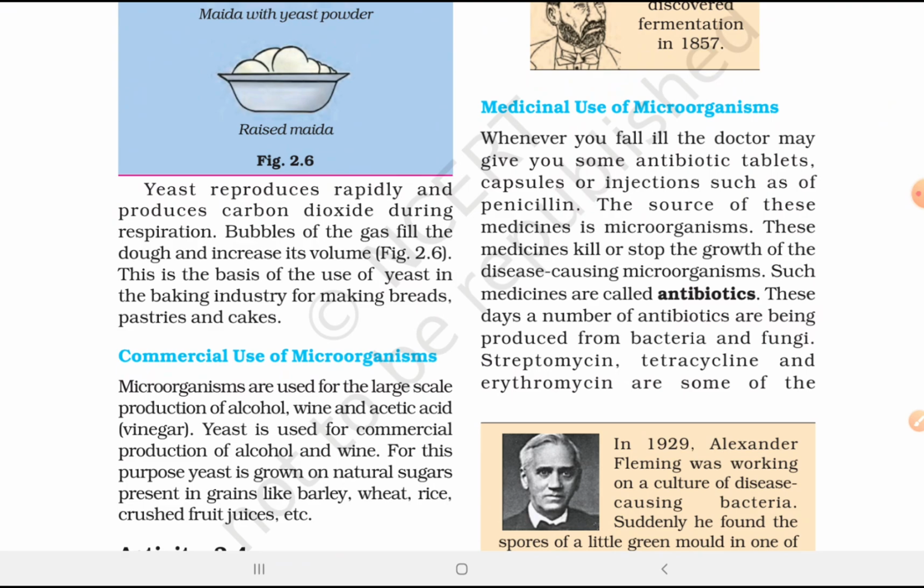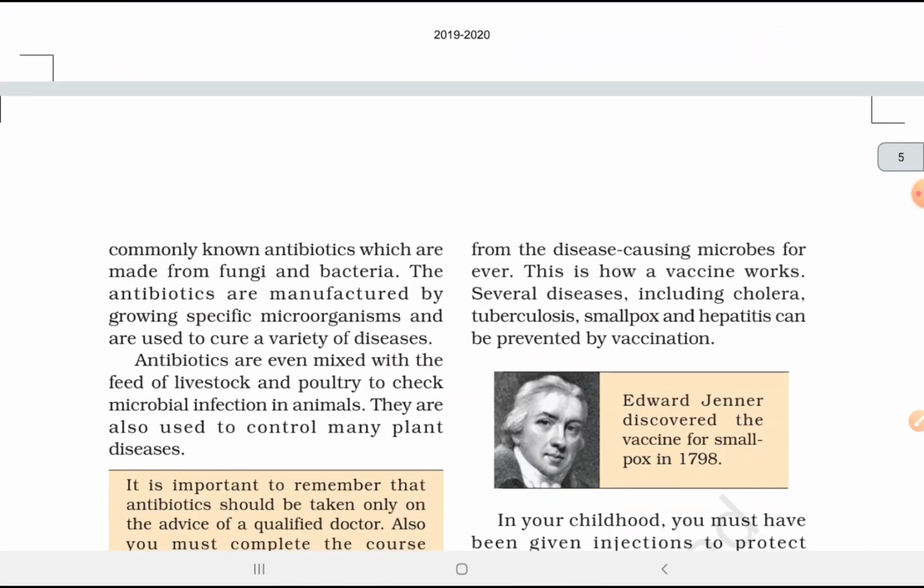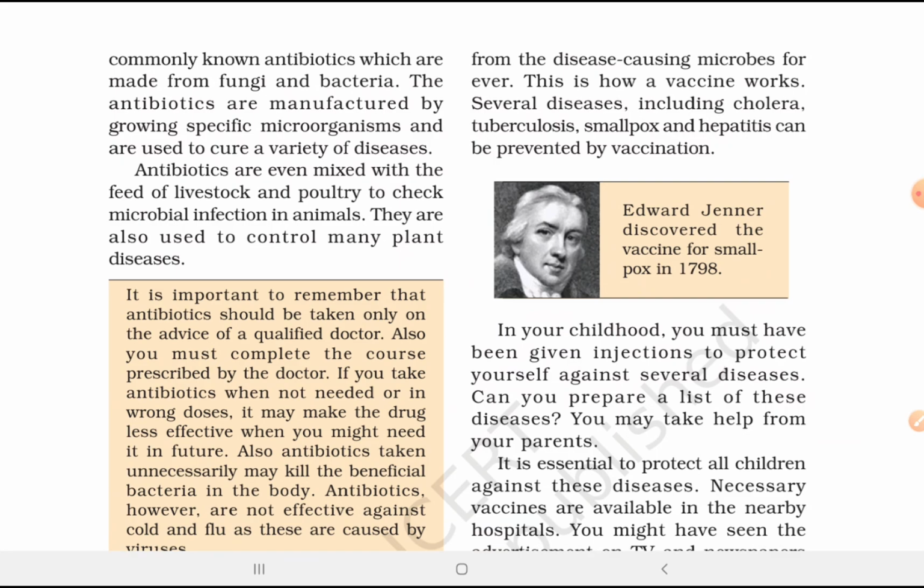Streptomycin, tetracycline, erythromycin are some of the commonly known antibiotics which are made from fungi and bacteria. The antibiotics are manufactured by growing specific microorganisms and are used to cure a variety of diseases. Antibiotics are even mixed with the feed of livestock and poultry to check microbial infection in animals. They are also used to control many plant diseases.